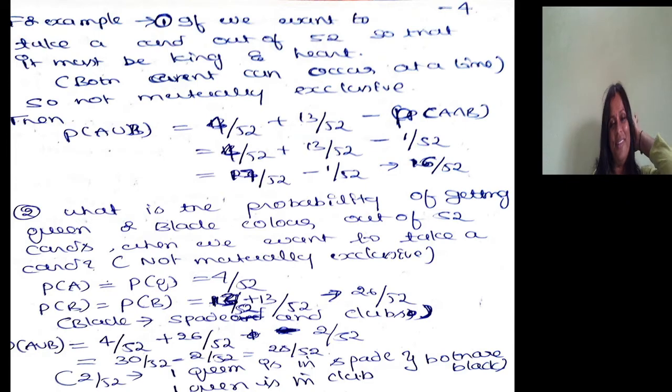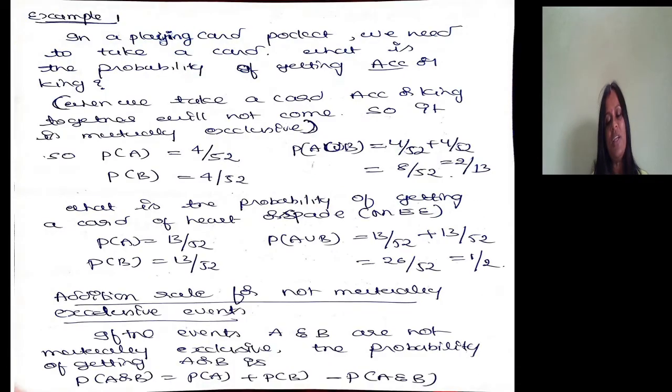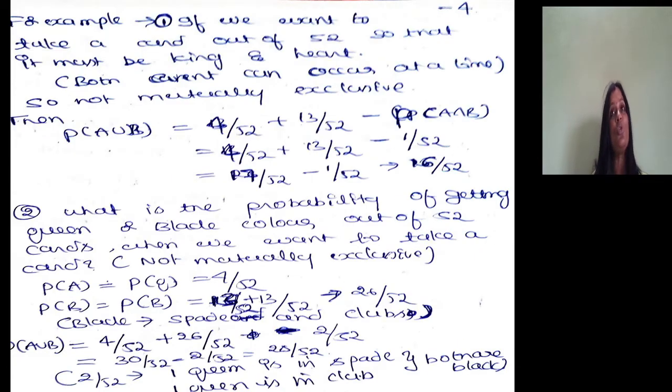That's why both can occur at a time. If that is the case, probability of A union B: king means 4 by 52, heart means 13 by 52, minus probability of A intersect B, also known as A and B. There is one card which has the shape of heart and is a king. That is why 1 by 52 is deducted. So 4 by 52 plus 13 by 52 is 17 by 52, minus 1 by 52.